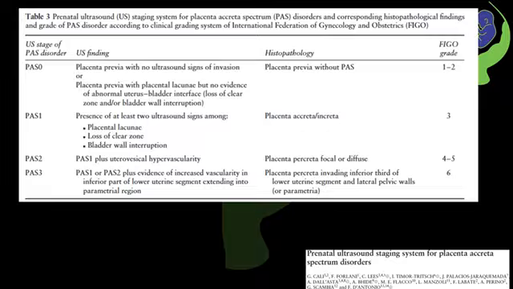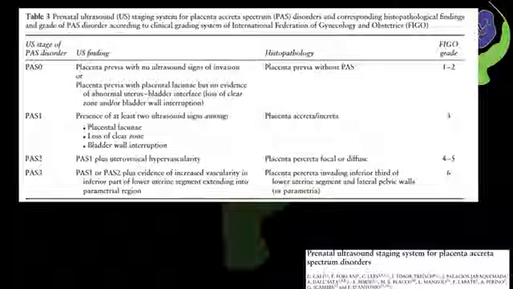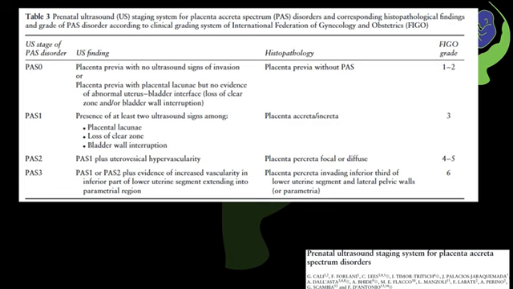When you see placenta previa with no other ultrasound markers, or when you see placenta previa with just placental lacunae, whereas there is no loss of clear zone or there is no bladder wall interruption, then we stage it as Accreta spectrum stage 0, which means there is only placenta previa and there is no evidence of Accreta spectrum. Now, if you see placenta previa in addition to at least two of the following three ultrasound findings, like presence of placental lacunae or loss of clear zone or bladder wall interruption, then it comes under the stage of PAS 1, which means that it could possibly be Accreta or Increta.